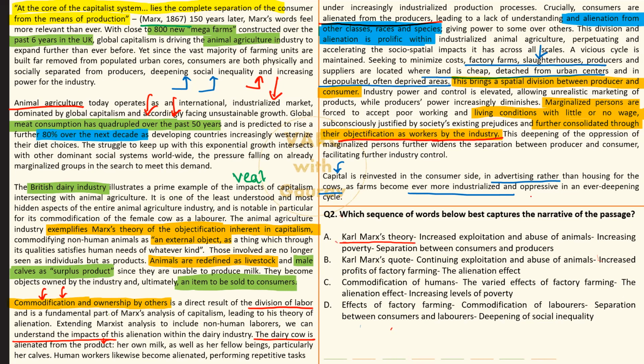Moving ahead, increased exploitation and abuse of animals, this is very okay. The problem here is this abuse part is not coming at the start of the passage. It is coming very late in the passage over here, that animals in animal farms are being kept in an industrialized and very oppressive manner. So this early, this word abuse, not easy to digest. Anyway, let's move ahead.